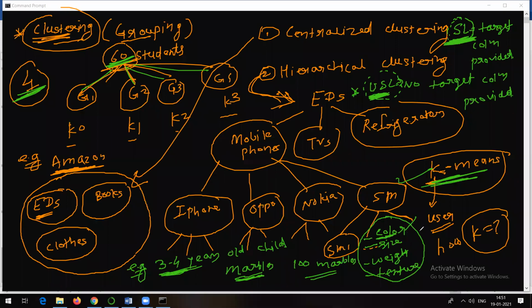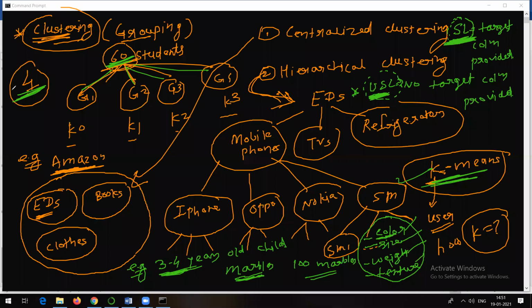Or different groups. In this case, you will get different groups, and so on. So all these parameters, color, size, weight, texture, and so on, using which a child can categorize, are going to be the parameters using which a child can actually form the clusters. He or she can be making use of color, size, weight, or texture. So that's why you will be getting different answers in this case.